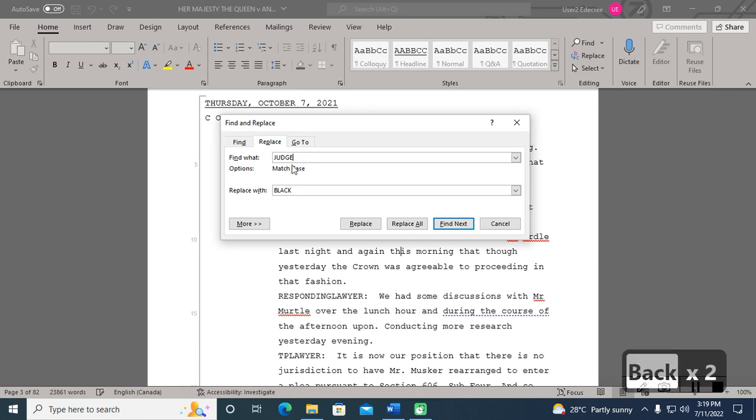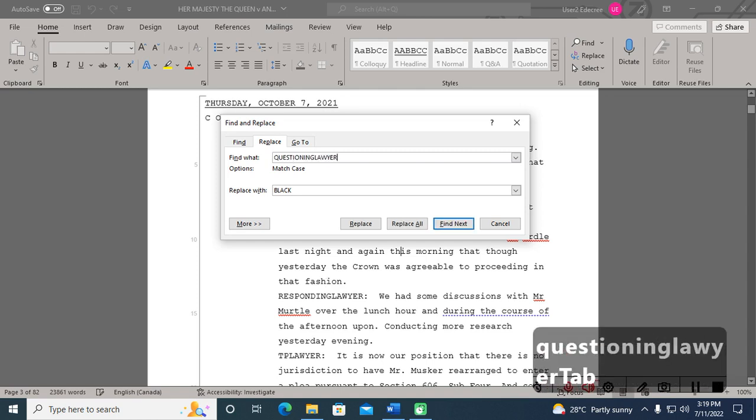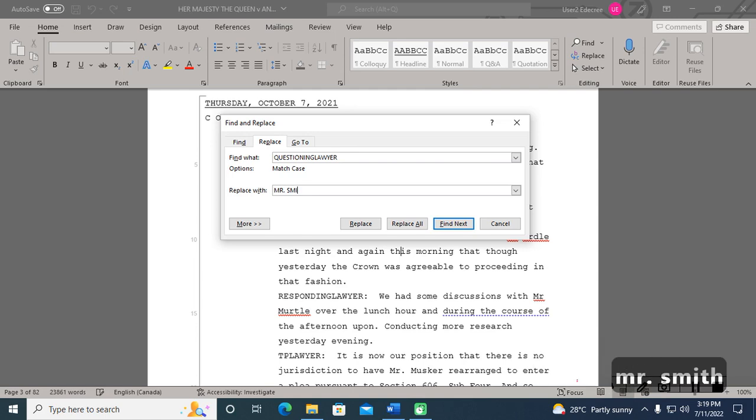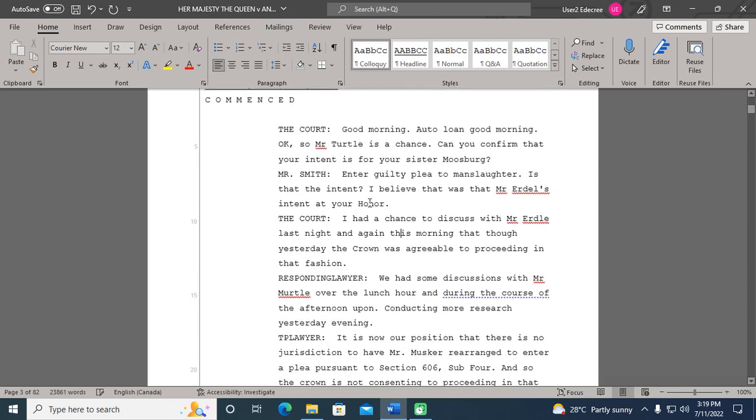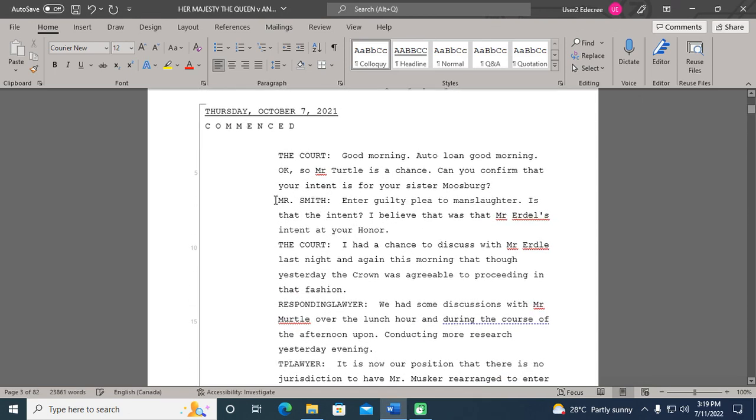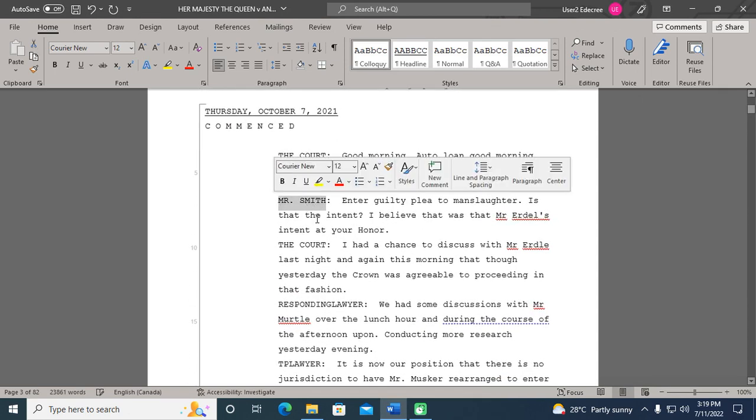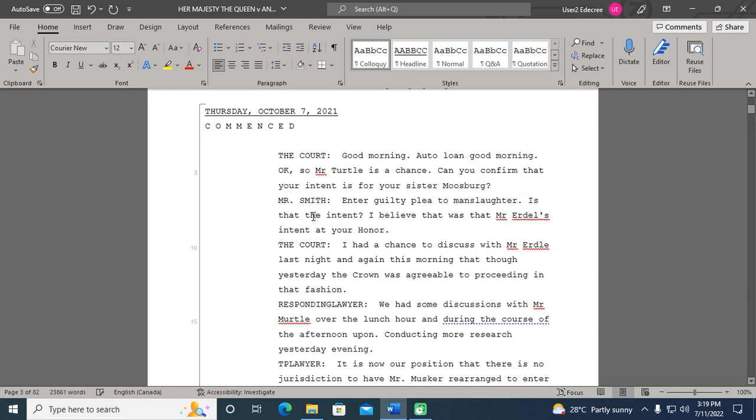Once Match Case is selected, you go under the Find What section and you would type in Questioning Lawyer, if that is the first speaker label that you want to change. Let's say the questioning lawyer's name is Mr. Smith. You would type in Mr. Smith and press Replace All. And in this case, it only replaced one, but there you go. Mr. Smith is now inserted under questioning lawyer.